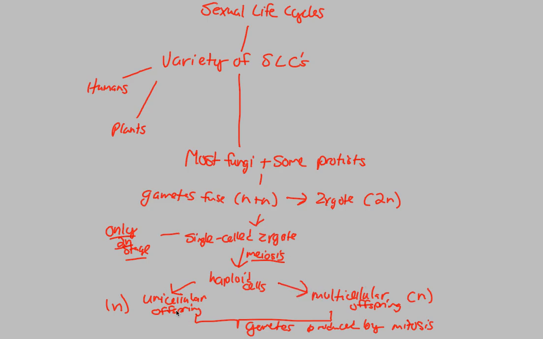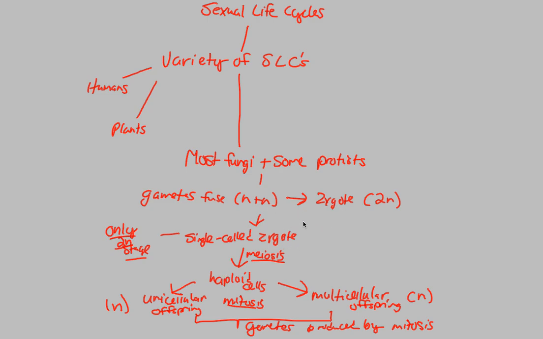And this is only seen in these types of organisms, the fungi or the protists that are specific to this type of sexual life cycle. When you go from this haploid cell stage to this multicellular or unicellular offspring, the process is mitosis both ways. So on this arrow would be mitosis and on this arrow would be mitosis. That's just a label, so make sure we understand where the labeling is coming from.